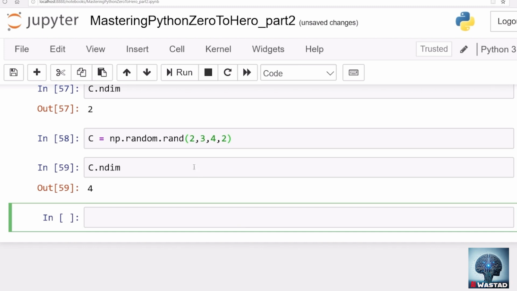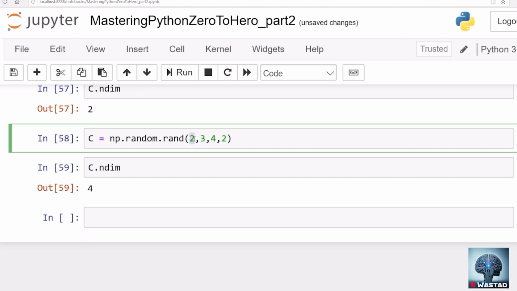Let me just give you an interpretation of what that thing is. There are 2 arrays that are 3-dimensional, and there are 2 of those. Now each 3-dimensional array has 3 2-dimensional arrays. Each 2-dimensional array has 4 1-dimensional arrays, and each 1-dimensional array has 2 elements in it. So that's what this structure is. Got a good look and feel.